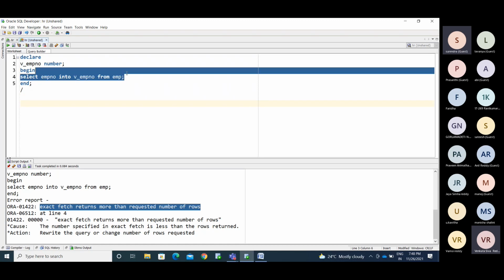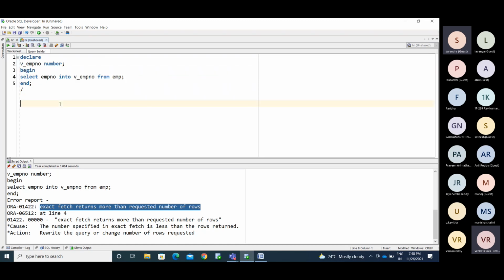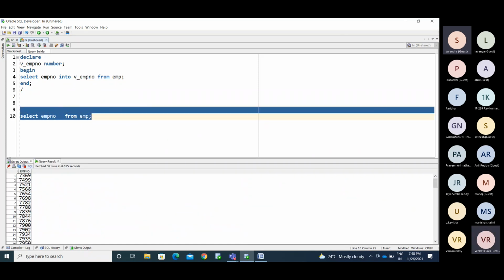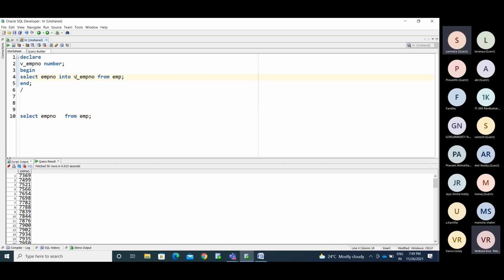See how much data you have in this. On this query, you are getting more than 50 rows, 225 rows we have in this.